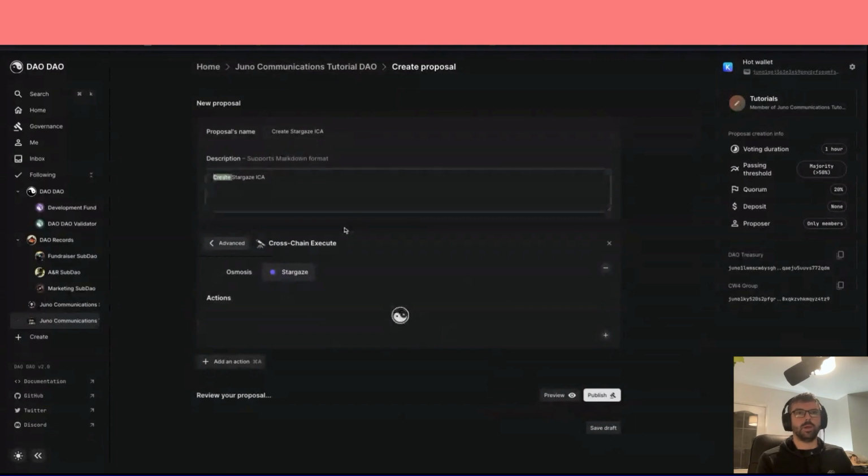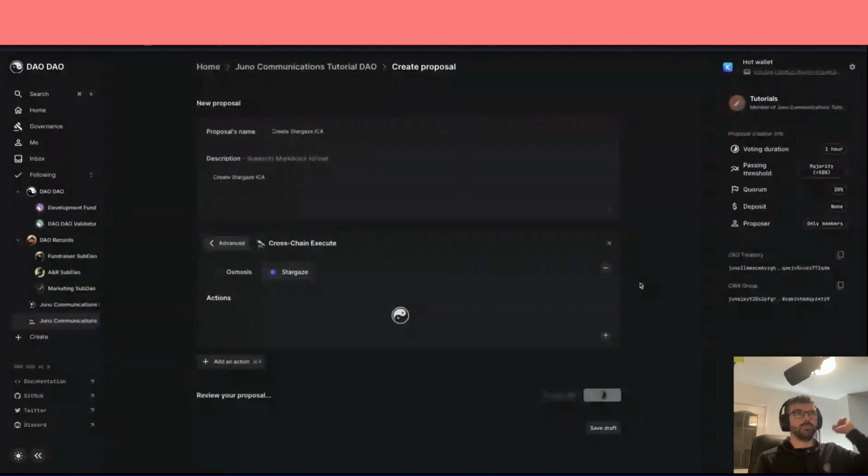There we are. We've got Create Stargaze ICA. Descriptions in there. Okay, let's go and have a wee look at that. Let's publish this action. So now I'm going to create this proposal to create a Stargaze account. Give it a wee second.